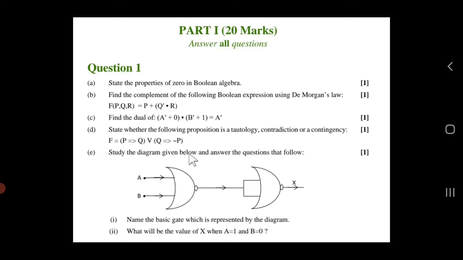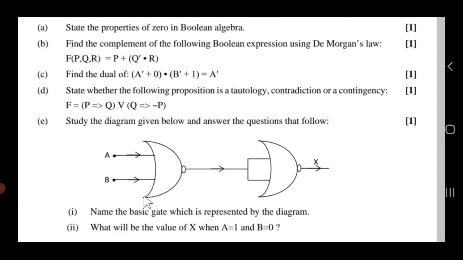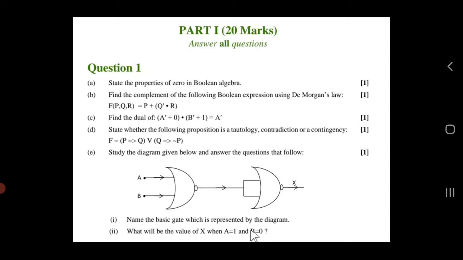Okay, after that, students, study the diagram given below and answer the questions that follow. So here you can see a circuit diagram is given. Through that you have to find out what the input is, what the output is, and which operation is being performed. Here they have asked: name the basic gate which is represented by the diagram. Then what will be the value of x when a equals 1 and b equals 0. So it's a very simple question. All the circuits, how they work, and their important properties, whether it's XOR, XNOR, NAND, NOR, all these you have to prepare. All right, the universal gates concept, everything must be ready.